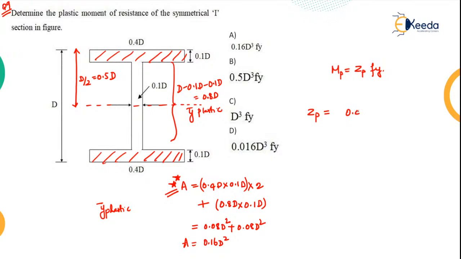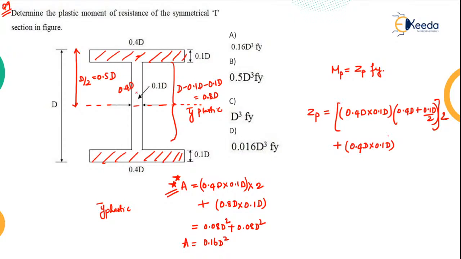Take the top area 0.4 d into 0.1 d, and where does the neutral axis for this lie? See, this much portion is 0.4 d, plus 0.1 d by 2. So that is where your neutral axis will lie. This will be multiplied by 2. Why? Because at top you have one section, at bottom you have another section. Now this should be added to this particular portion. How much is that particular portion? 0.4 d into 0.1 d, right?